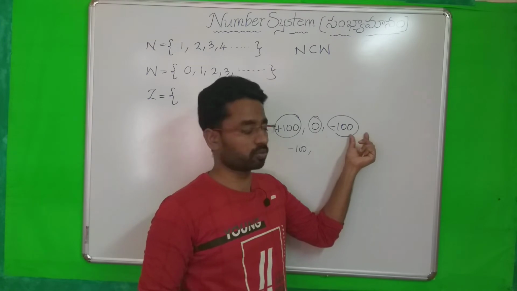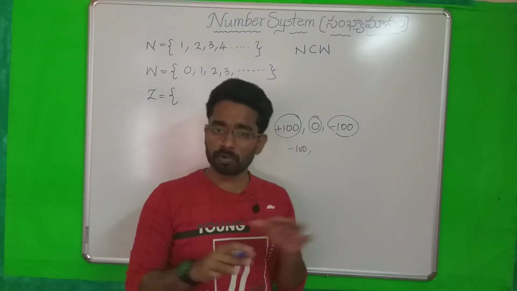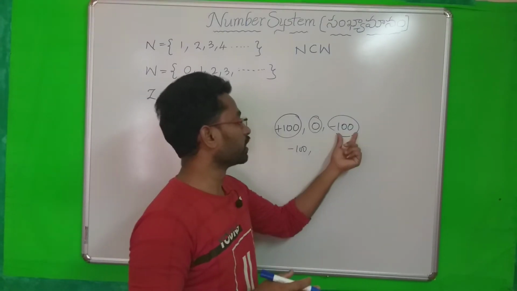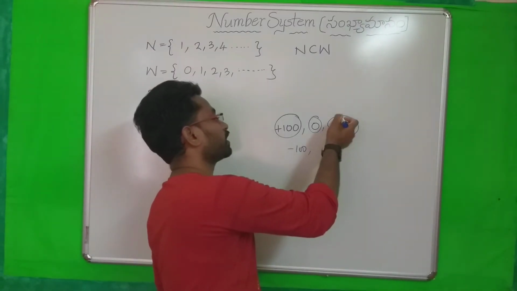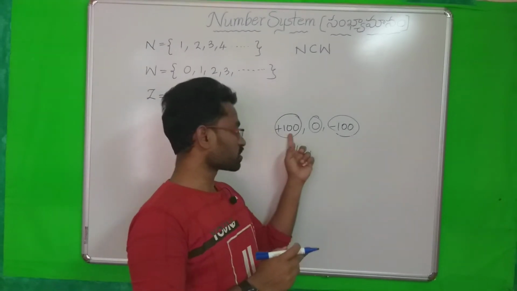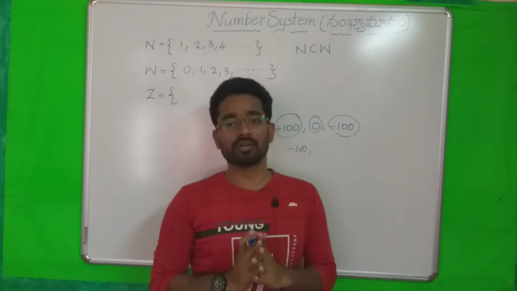So the first person is positive, the second is neither positive nor negative, and the third person is negative. Zero is neither positive nor negative. Dhana Sankhya, Runa Sankhya: 0 is neither a Dhana Sankhya nor a Runa Sankhya.